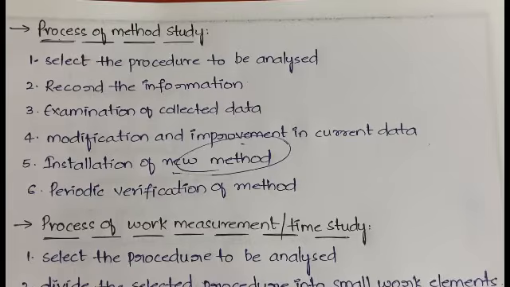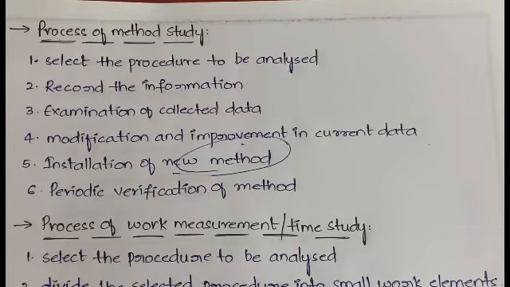Okay, done. So again I'll just brief it once, so that you need not revise it again. First you need to select the procedure, among all the procedures you have, which one you want to analyze. Then all the information related to that you have to collect. You have to examine all the information which you have collected, and after examining you have to decide whether any modifications or improvisations are required. If they are required, you have to do them, and then it becomes a new method, right?